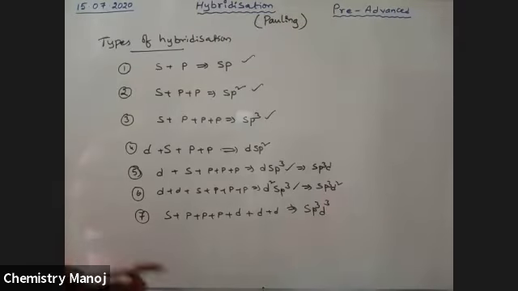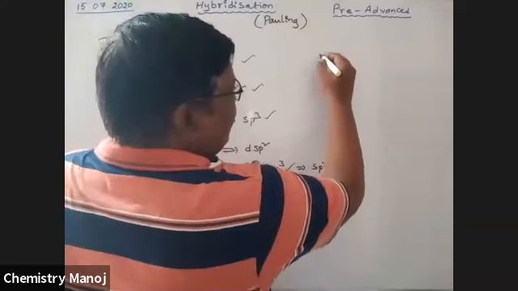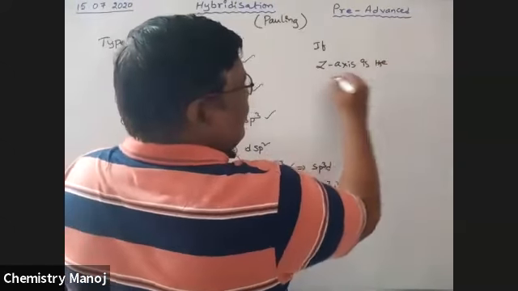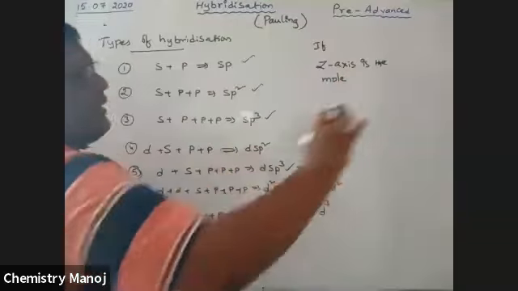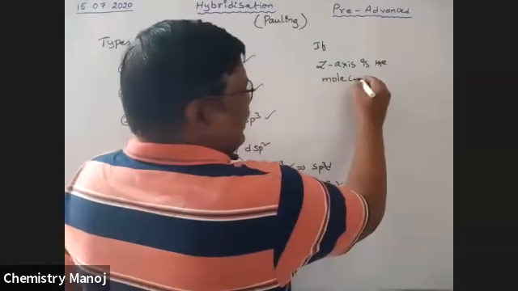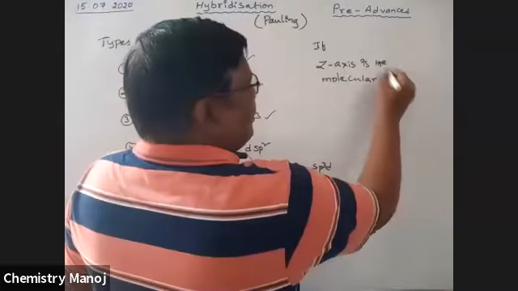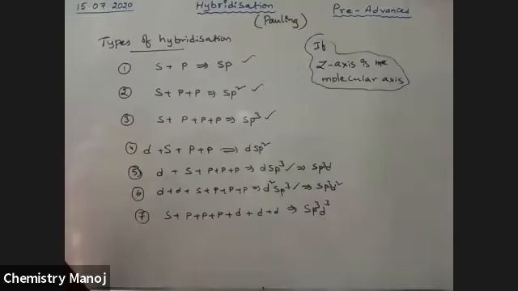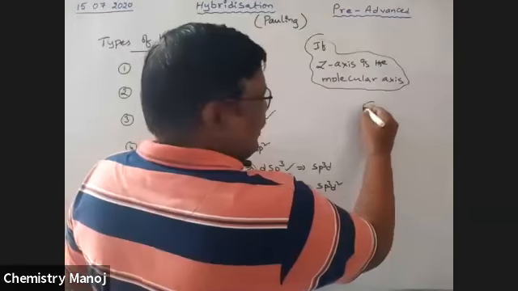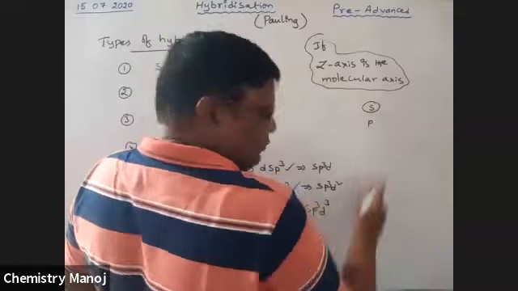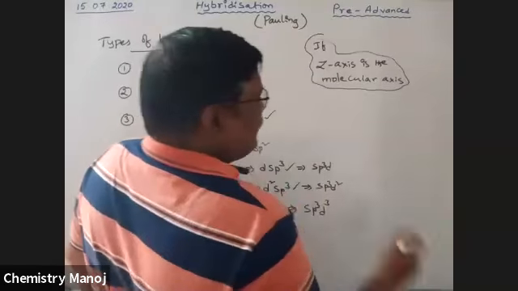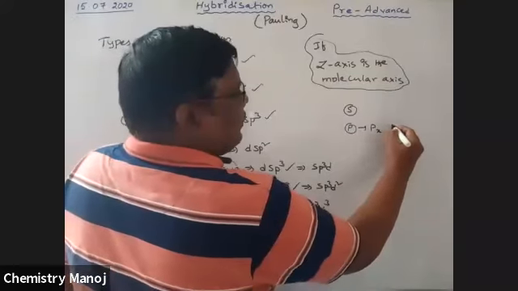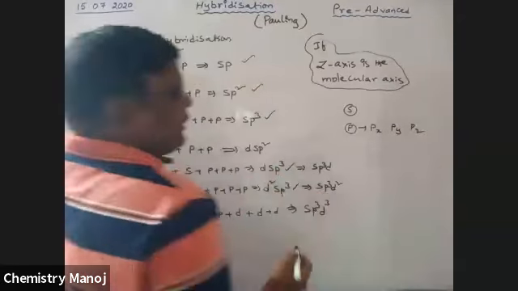See, my dear boys, if the z-axis is the molecular axis, that means our molecule is aligned along the z-axis. Now what are those orbitals involved in mixing? S has only one orbital. P has Px orbital, Py orbital, Pz orbital.